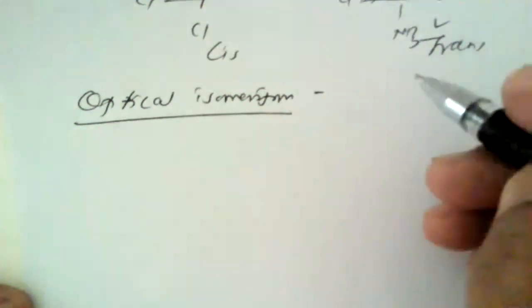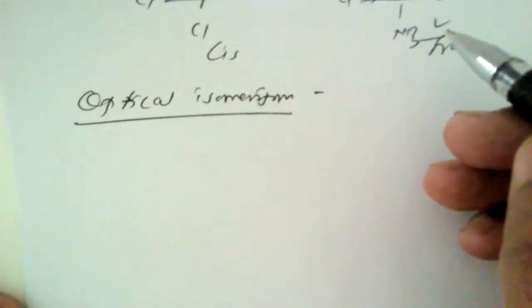Suppose, for example, if we hold our right hand in front of a mirror, the mirror image looks as if it is a left hand. So the two forms are identical in all respects. The only difference is that one is a right hand and the mirror image is a left hand.